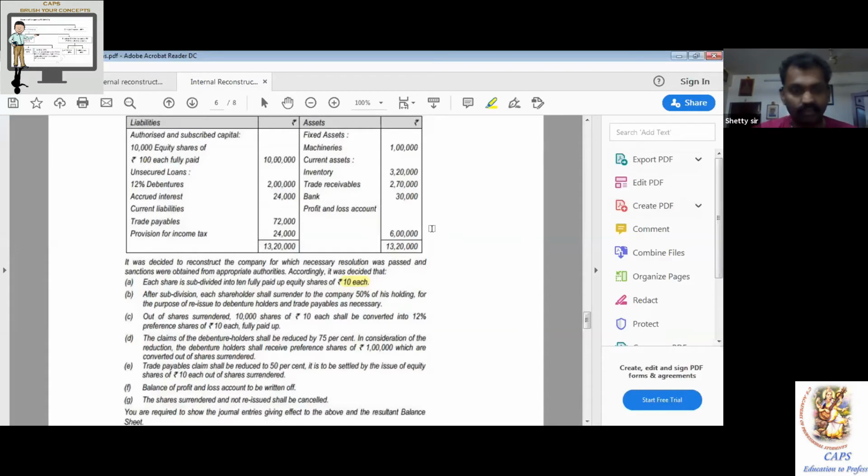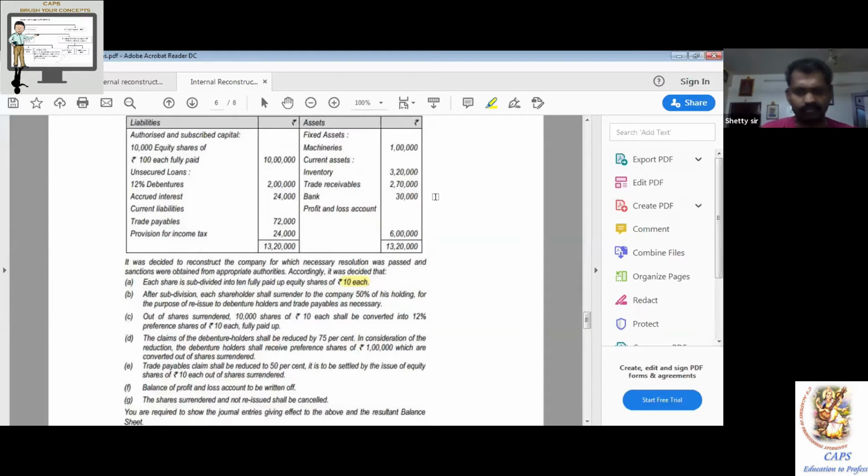Next, very important. Read that point. C. Out of shares surrendered, 10,000 shares of rupees 10 each shall be converted into 12% preference share of rupees 10 each fully paid up. I will give you 1 minute time. I want all of you to chat the journal entry. What is the journal entry?